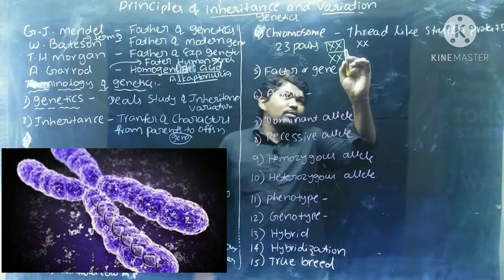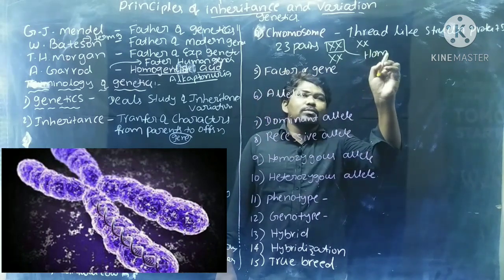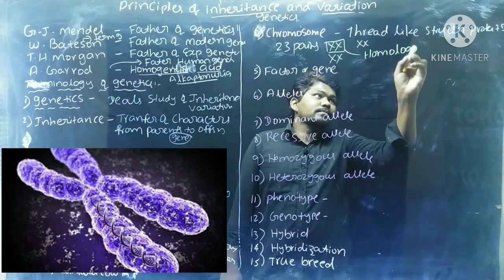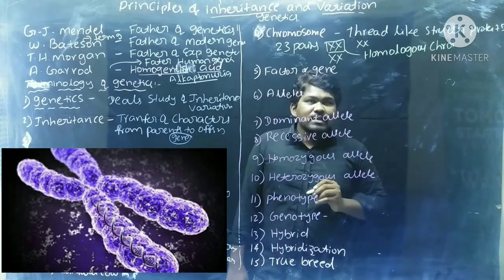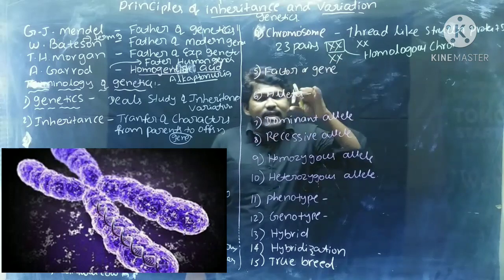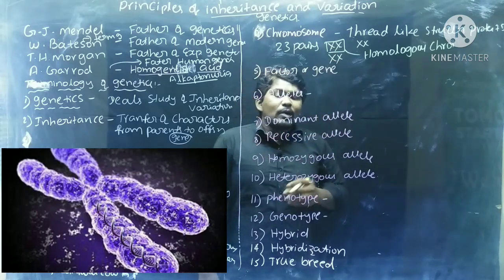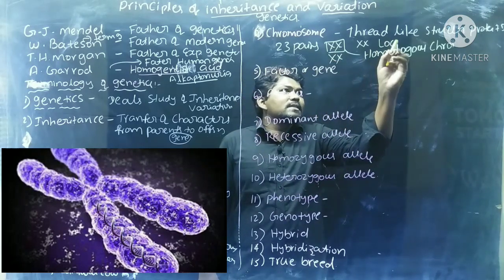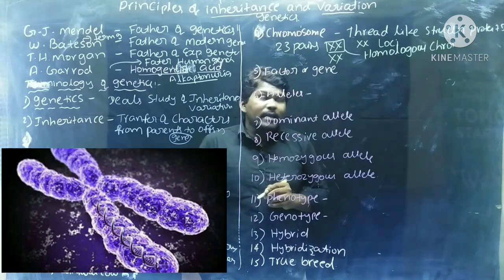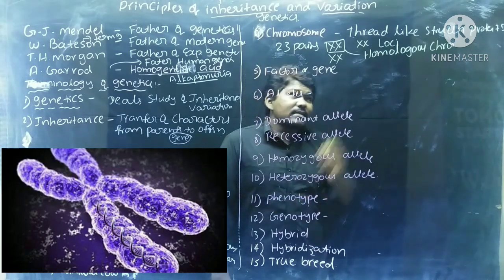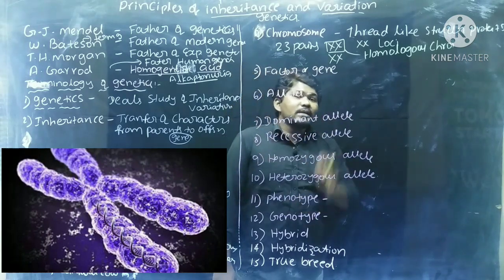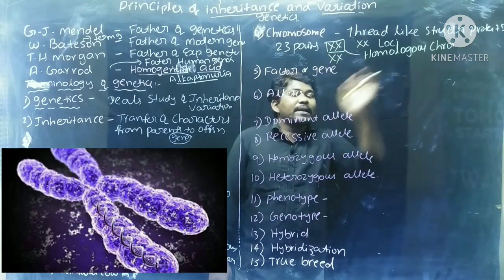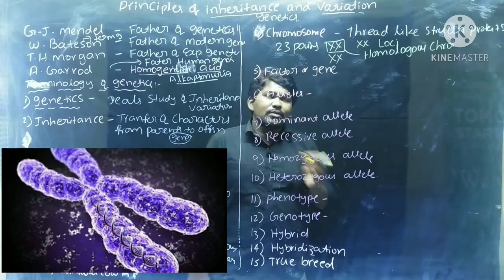These similar chromosomes are called homologous chromosomes. What are homologous chromosomes? The chromosomes which have the same genes at the same loci. Loci means the place where genes are present. If the same genes are present at the same place on two chromosomes, the two chromosomes are combinedly called homologous chromosomes.